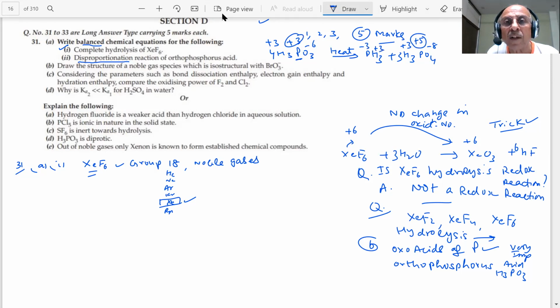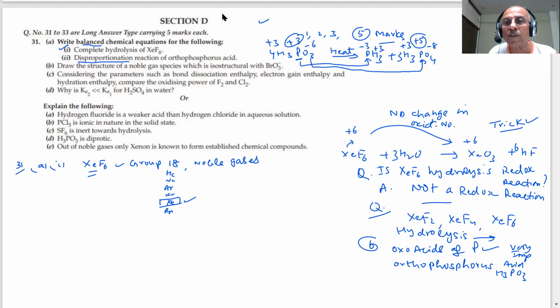See, the phosphorus is undergoing plus 3 to minus 3, which is reduction, and plus 3 to plus 5, which is oxidation. So simultaneous oxidation and reduction of phosphorus takes place. Such reactions are known as disproportionation reactions. Very, very important question. Such a question is repeatedly asked in the paper, students.